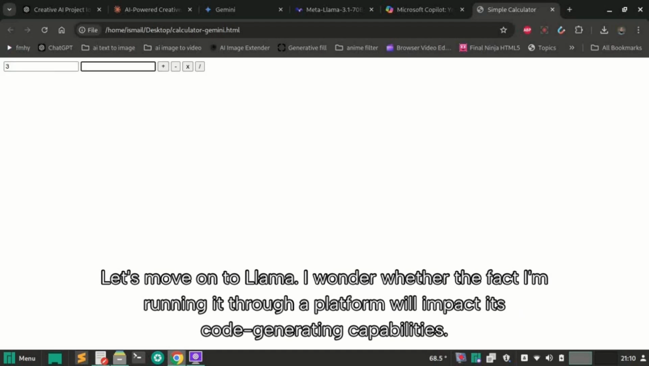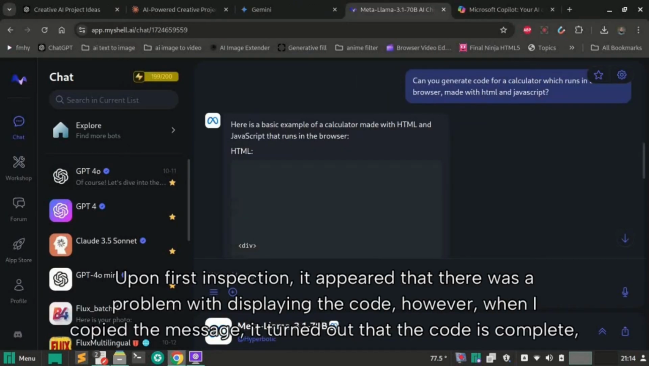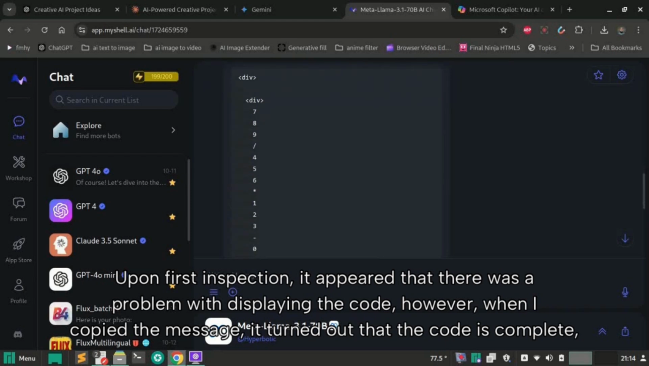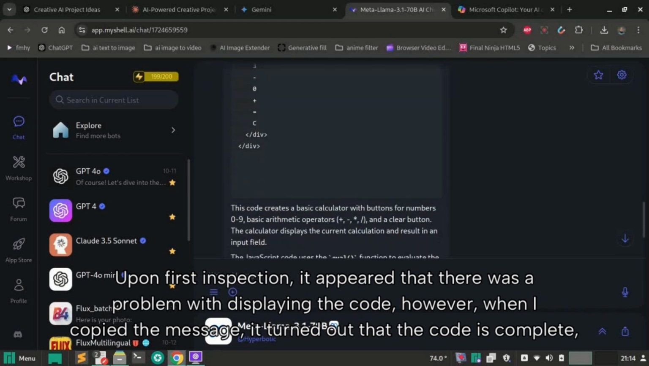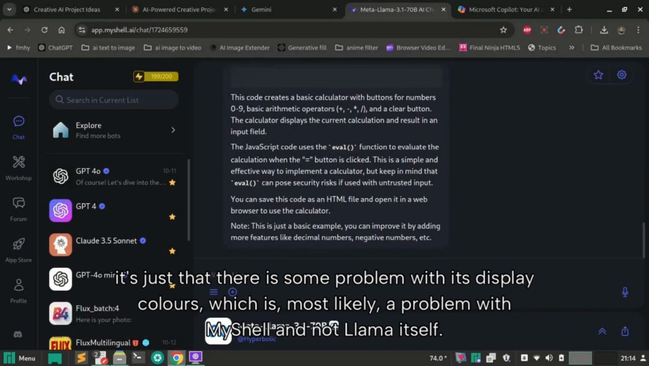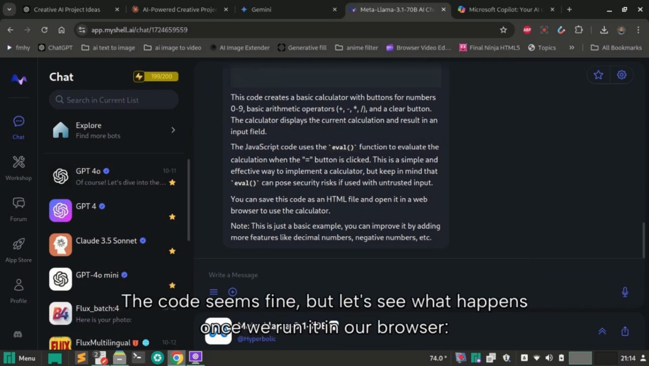I wonder whether the fact I'm running it through a platform will impact its code generating capabilities. Upon first inspection, it appeared that there was a problem with displaying the code. However, when I copied the message, it turned out that the code is complete. It's just that there is some problem with its display colors, which is most likely a problem with my shell and not Llama itself. The code seems fine, but let's see what happens once we run it in our browser.